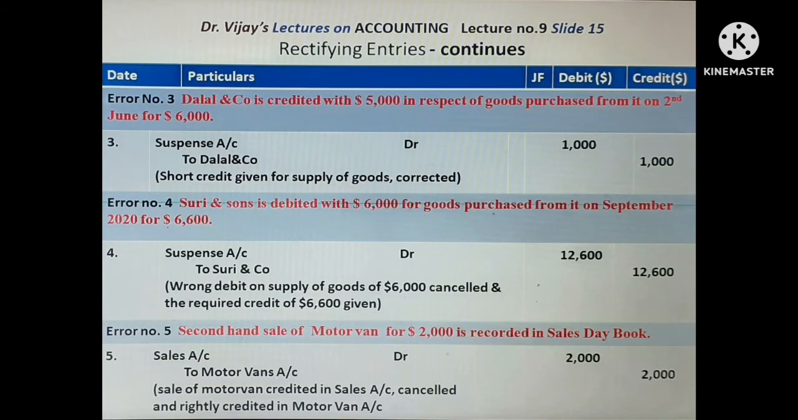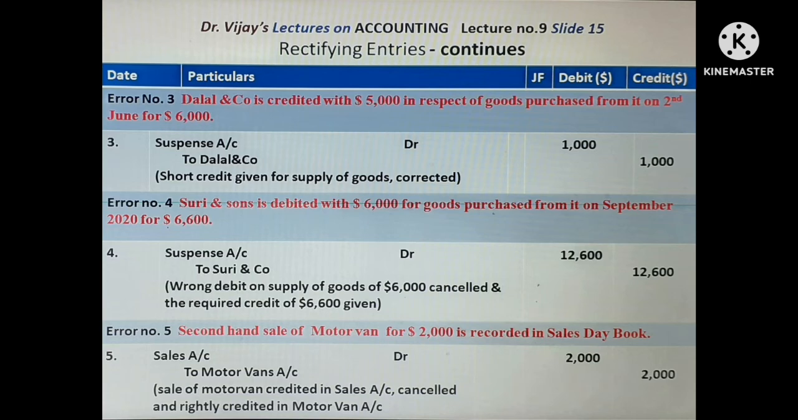Slide 15 shows the rectifying entries for errors 3, 4 and 5. Error number 3. The L11 company is credited with $5,000 in respect to goods purchased from it on 2nd June for $6,000. Actually, the goods were purchased for $6,000 as shown in purchases daybook. So, the L11 company should be given an extra credit for $1,000. Entry is suspense account debtor to the L11 company $1,000. Short credit given for supply of goods corrected.